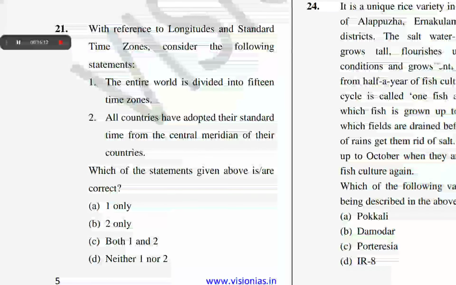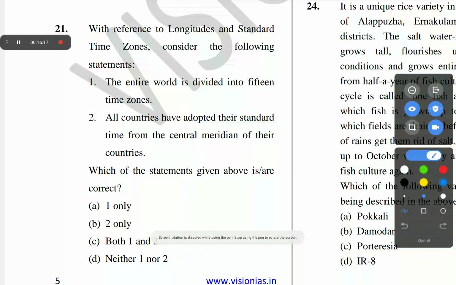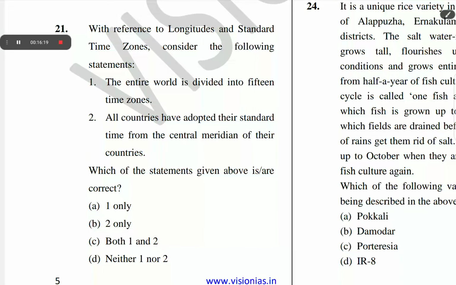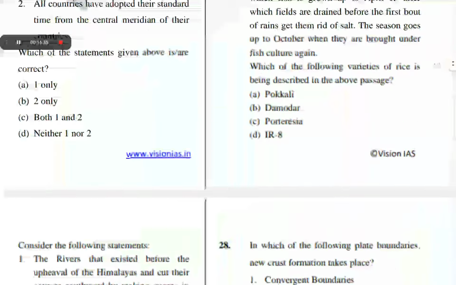The next question is question number 21. With reference to longitudes and standard time zones, consider the following statements. The entire world is divided into 15 time zones. All countries have adopted their standard time from the central meridian of their countries. The correct answer of question number 21 is D. Neither one, nor two.